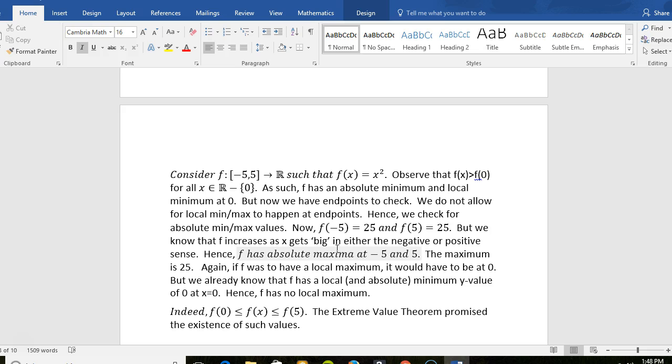Now, it occurs in two places. It occurs at both x equals 5 and at x equals -5. Absolute max can occur at several different places depending on the problem. It might occur at just one place or two places or several. And the extreme value theorem did apply. We had a continuous function, a closed interval, all that good stuff.